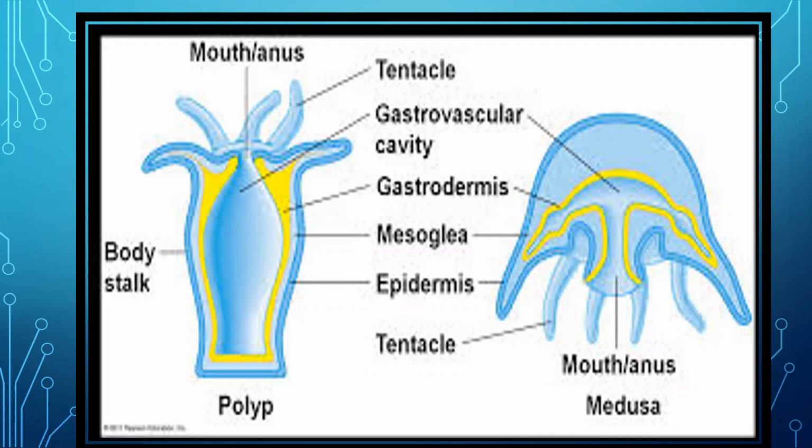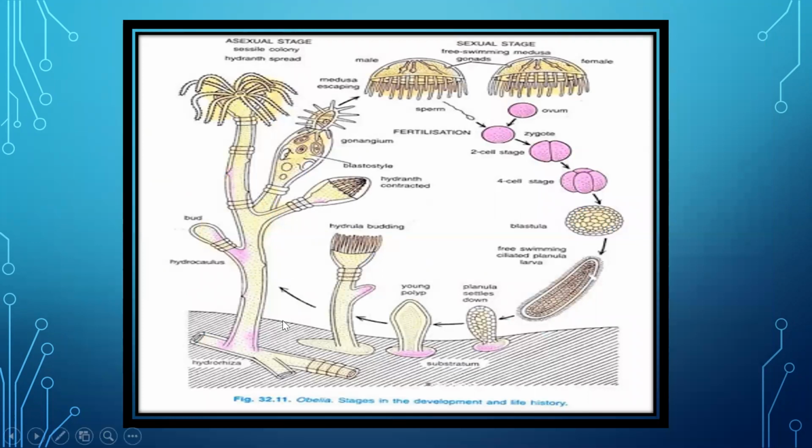And there may be organisms which have both the stages. Like Hydra is only polyp. Aurelia is only medusa. But there are organisms in phylum Cnidaria which may have both the stages, like for example Obelia. In Obelia, you will find both the stages, polyp as well as medusa.